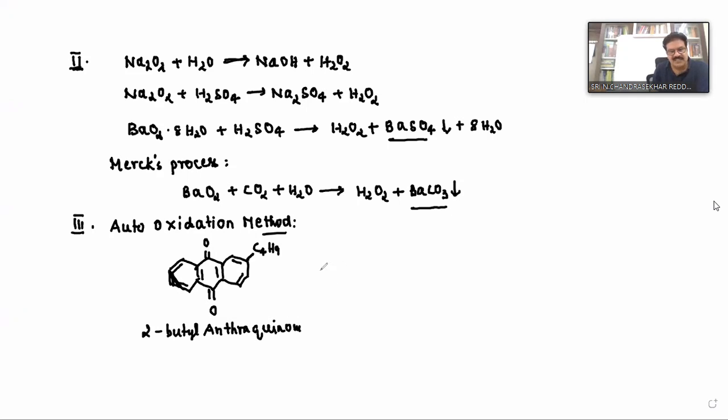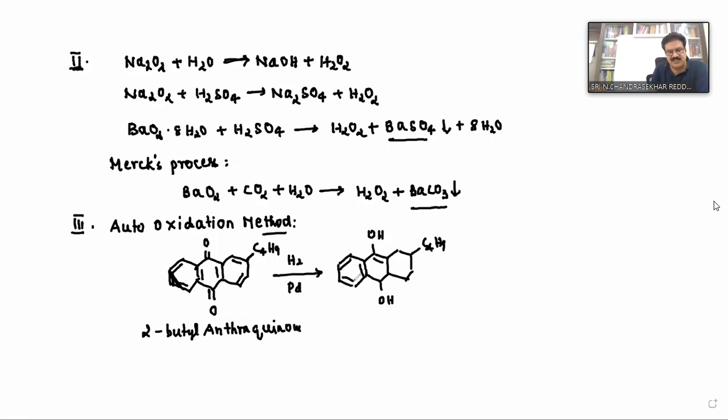Now it is subjected to reduction in presence of catalyst palladium. So what is the group present? Actually keto group, isn't it, right? Keto group on reduction gives secondary alcohol group, isn't it? Correct? Again this C4H9 group remains same, but here you are getting OH, OH. Okay, so you can write bonds, doesn't matter.